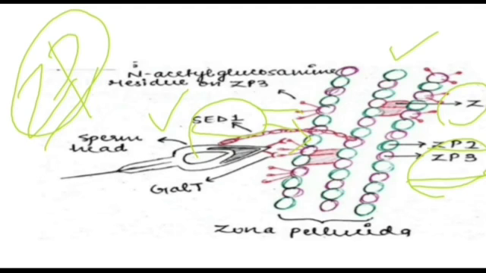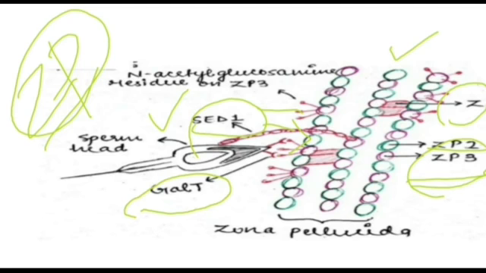Then the GalT protein, which is present in the head region of the sperm, cross-links tightly and specifically with the N-acetyl glucosamine residue on ZP3.